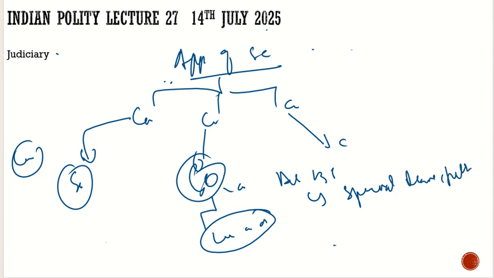This special leave petition is at the discretion of the judge. He may accept it, he may not accept it. The Supreme Court judge may accept the special leave petition, or he may reject it. It is up to his discretion. This special leave petition can't be claimed as a matter of right. This you have to remember. If the Supreme Court does not accept the special leave petition, you cannot go to the court again and ask for it as a matter of right.